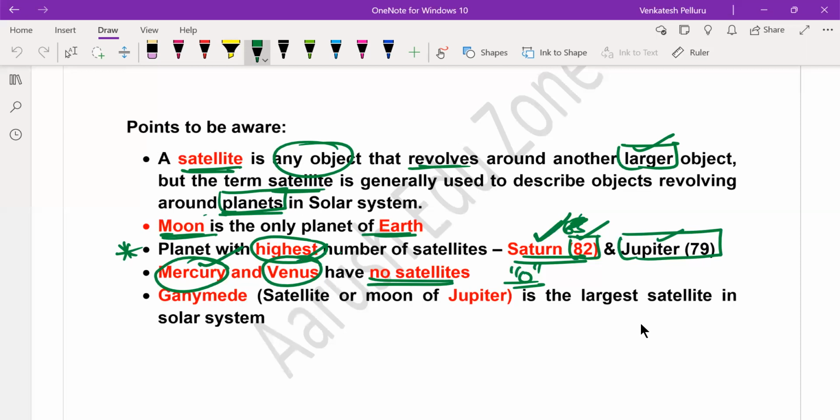Of the satellites, there are so many, for example 82, 79, Earth has one moon, and the other planets have some more satellites. But out of the discovered satellites in the solar system at present, the largest satellite is Ganymede. Ganymede is the largest natural satellite at present in the solar system. It is the moon of planet Jupiter. It revolves around Jupiter, and the name of the satellite is Ganymede. It is the largest natural satellite in the solar system at present, and it revolves around which planet? Planet Jupiter.